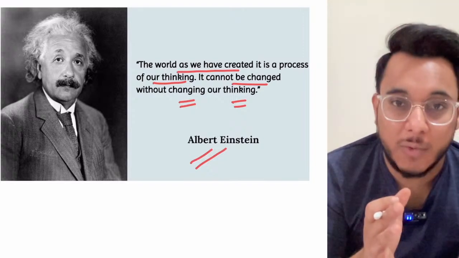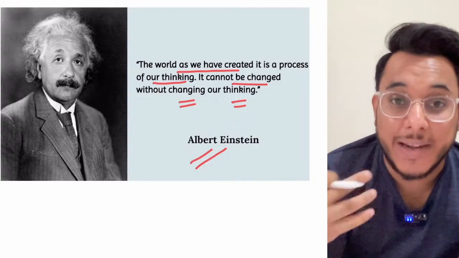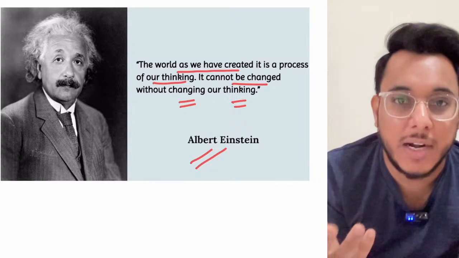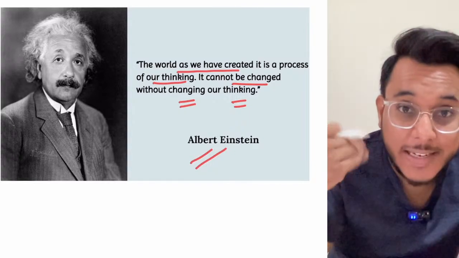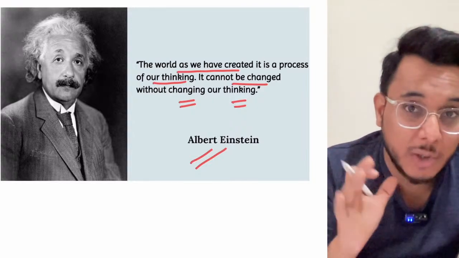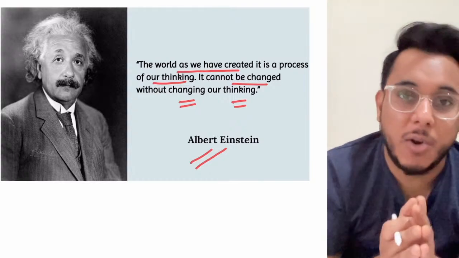We see the physical world and physical inventions, but the physical inventions are the outcome of our mental thought, the way in which we think the world should be, that type of world we create. So if we want to bring real changes into the world, we first need to change our thinking. We need to change our thought patterns, because until our thought patterns change, real and substantial change in the world will not be reflected.